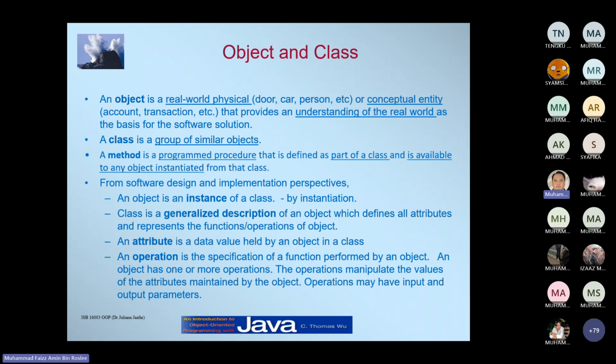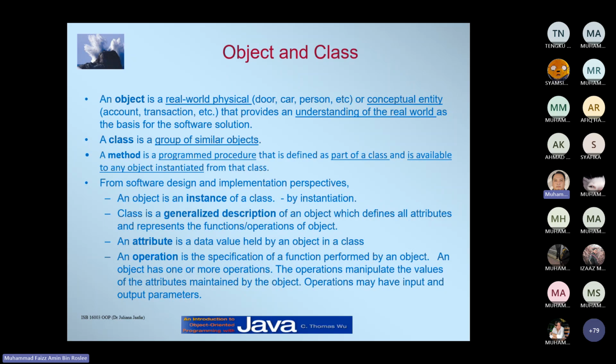You can see the general description of the object, what methods are available in the class, and what the attributes are. And an attribute is a data value held by an object in a class.